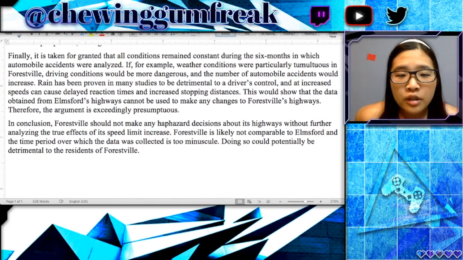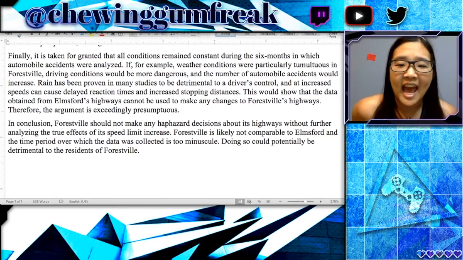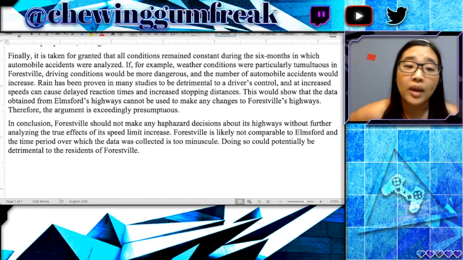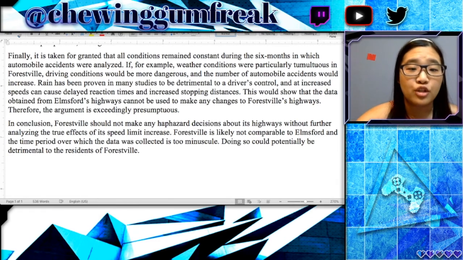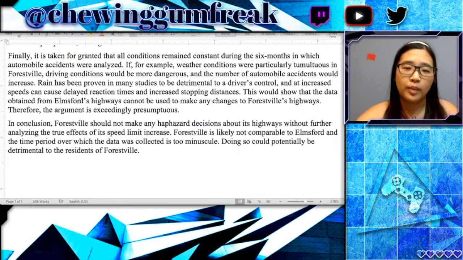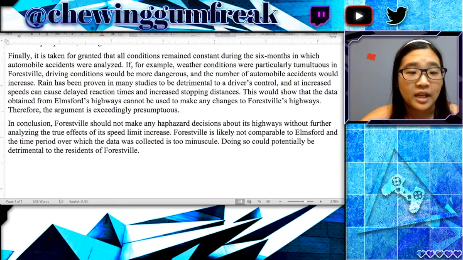In conclusion, Forestville should not make any haphazard decisions about its highways without further analyzing the true effects of the speed limit increase. Forestville is not likely comparable to Elmsford, and the time period over which the data was collected is too minuscule. Doing so could potentially be detrimental to the residents of Forestville.